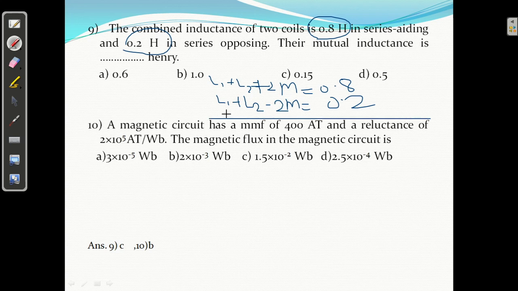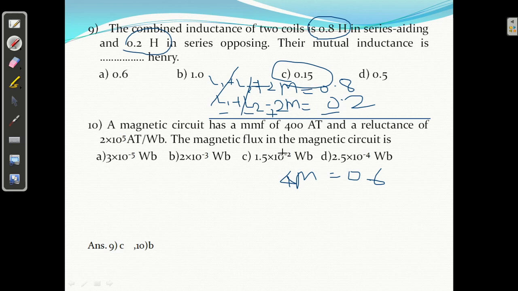So what will be the mutual inductance? If you subtract, L1 cancelled, L2 cancelled, you will get 4M equal to 0.6. So M equal to 0.6 upon 4, 0.15. Yes, the C answer is correct.